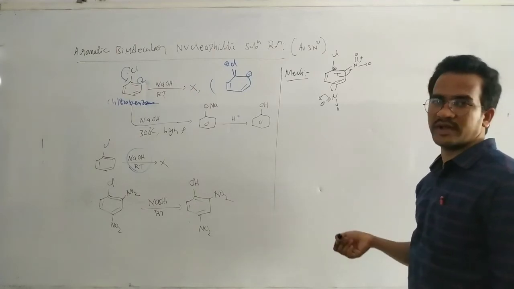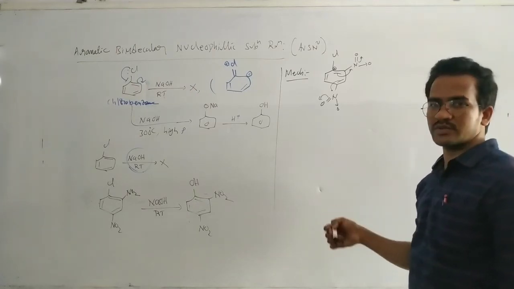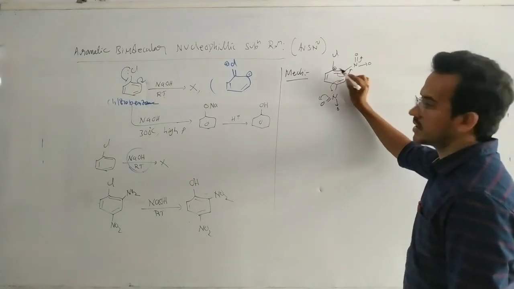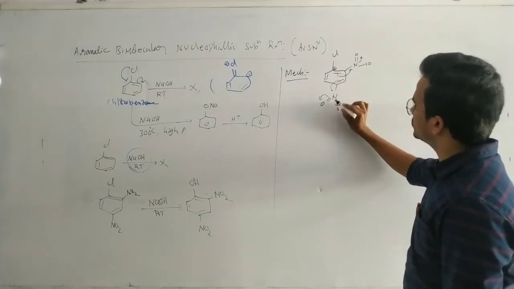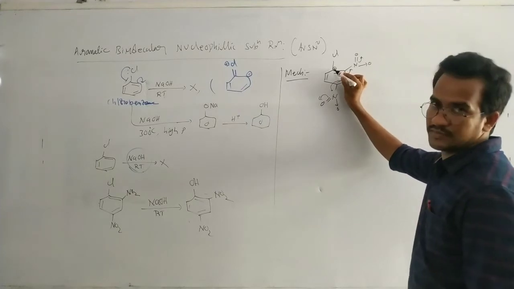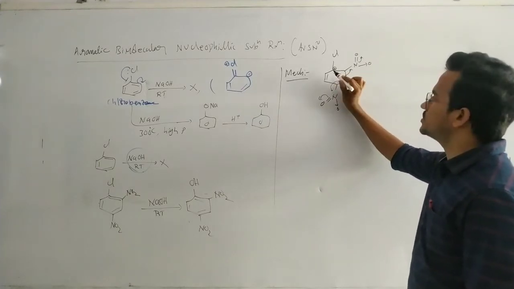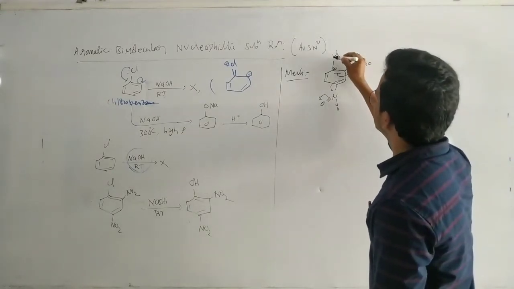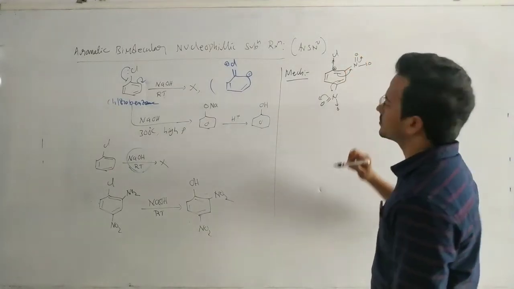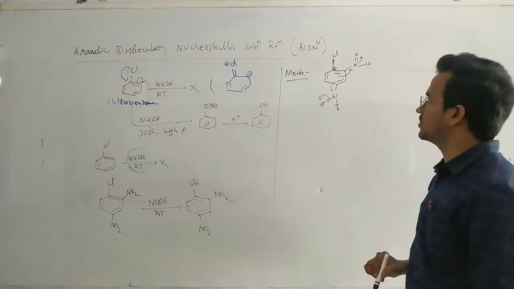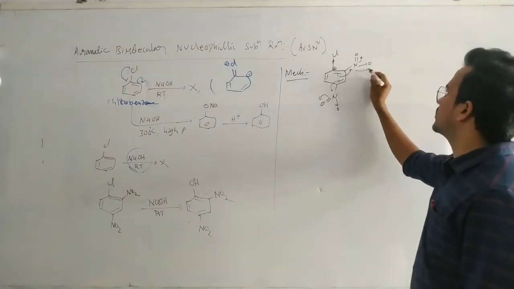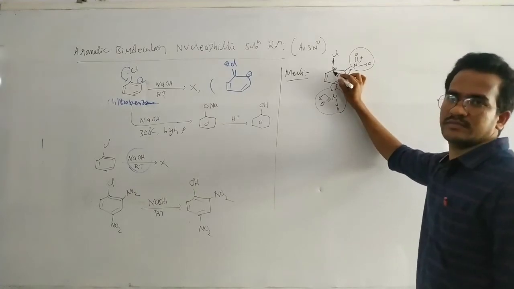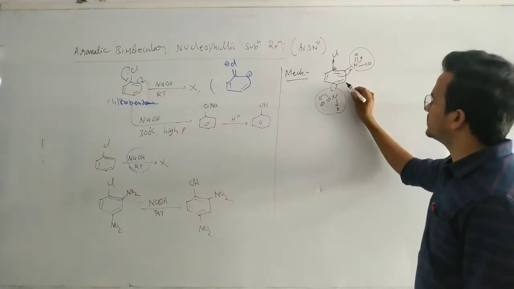When an NO2 group is attached at the ortho position or para position, positive charge is created. So for this NO2, this is the ortho carbon; for this NO2, this is the ortho carbon and this is the para carbon. So at ortho and para positions, positive charge is increased. And here, the Cl is also a withdrawing group. Of course, these NO2 groups increase the positive charge more at this carbon. Of course, at this carbon also.